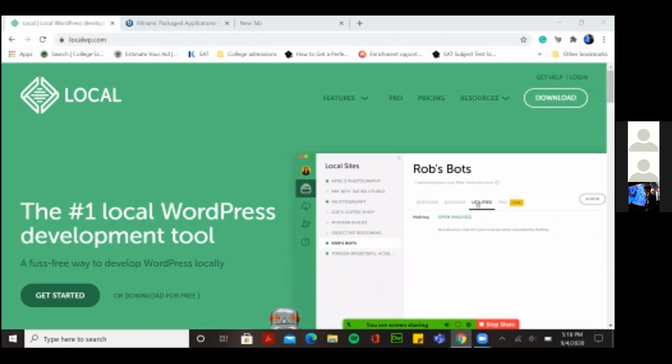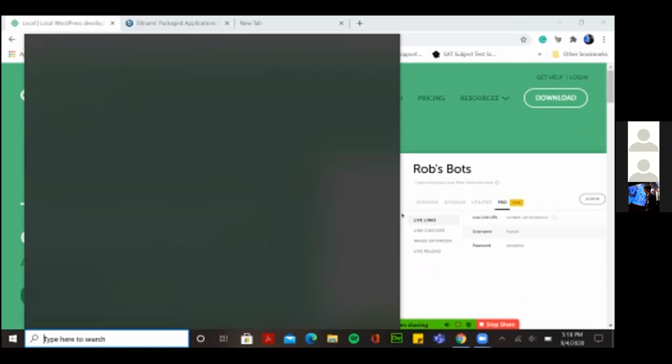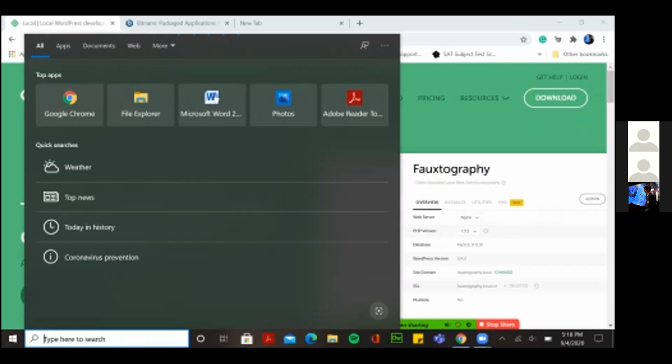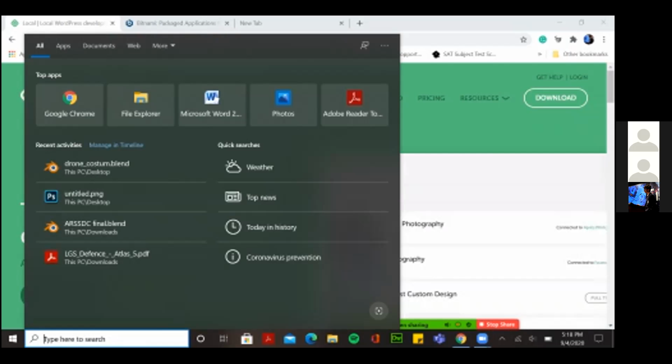I have downloaded the software. I hope you guys have too, but if you haven't, download कर लेना. So yeah, I'll open the app.